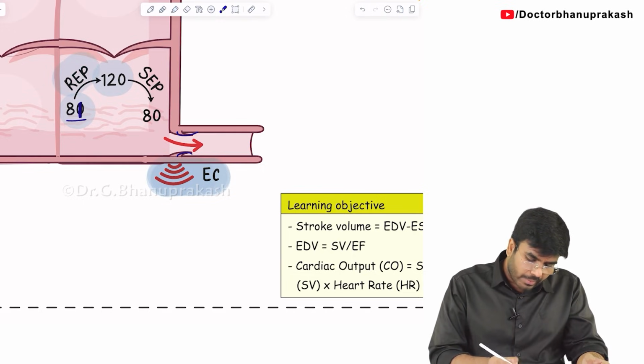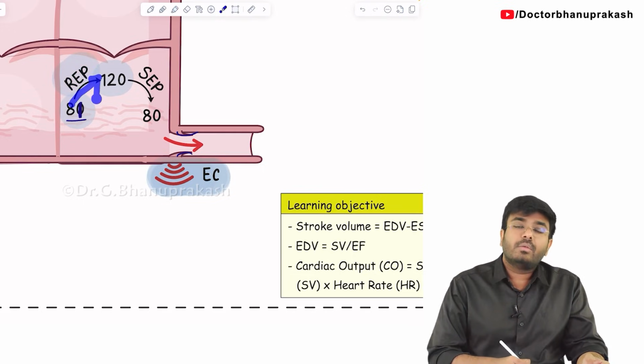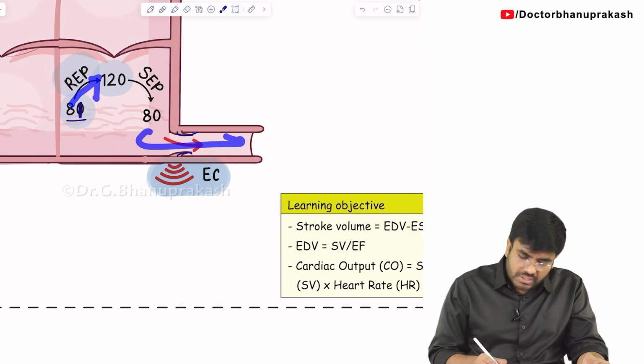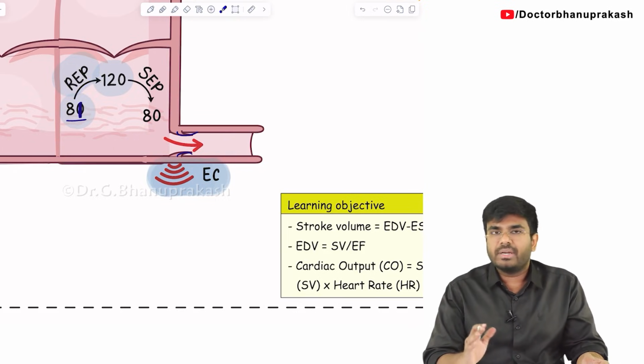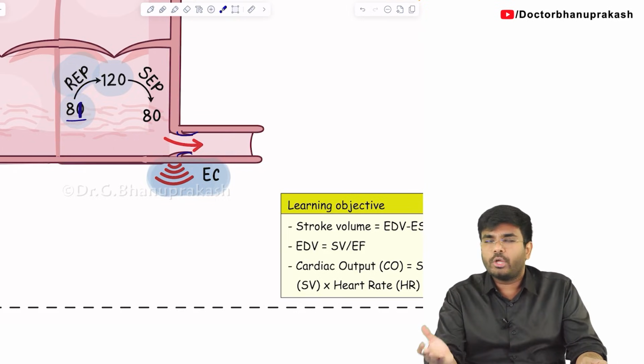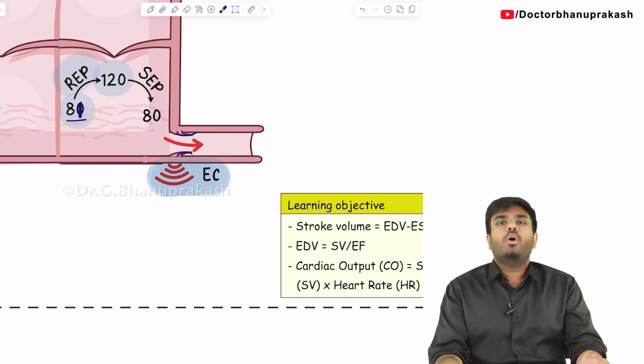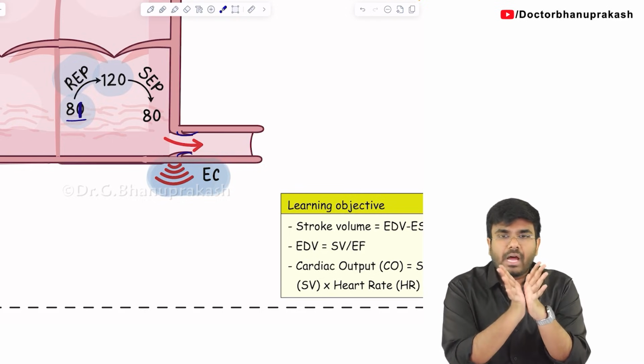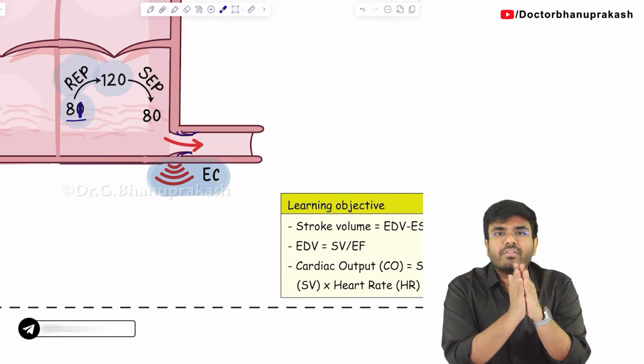Why rapidly? Because the pressure in the left ventricle is increasing. The more the pressure, the more velocity with which the blood is leaving the left ventricle and entering the aorta. That's why it is called the rapid ejection phase. Now after the apical contraction, which part of the ventricle is going to contract?